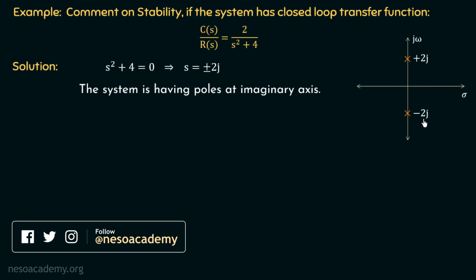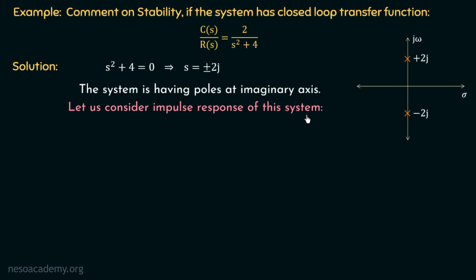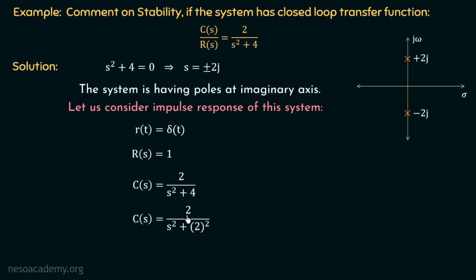Now we need to comment on the stability of this system. So for that sake, let us consider one input given to this system. This time let us consider impulse input given to this system. So if we consider the impulse response of this system, then the input is r(t) equal to delta(t). So the Laplace transform R(s) will be equal to 1 and the output will be C(s) equal to 2 over s squared plus 4. Now we can rewrite this term as C(s) equal to 2 over s squared plus 2 squared. 4 can be written as 2 squared.